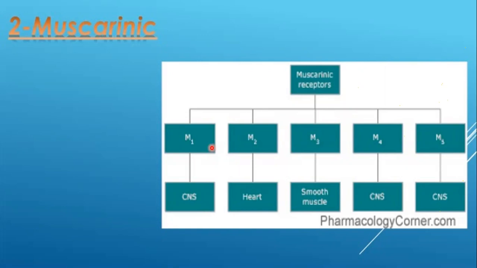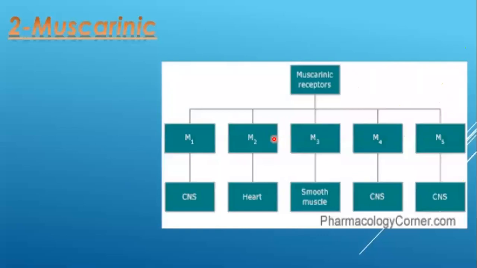So remember class, all these receptors from M1 to M5 are present in the central nervous system. One thing is for sure, that these five types of muscarinic receptors are all present in the central nervous system.